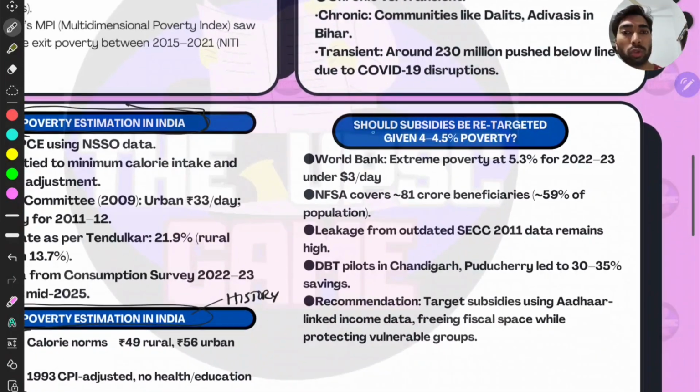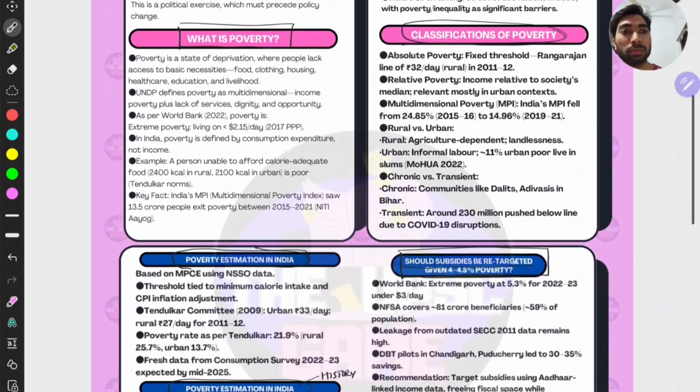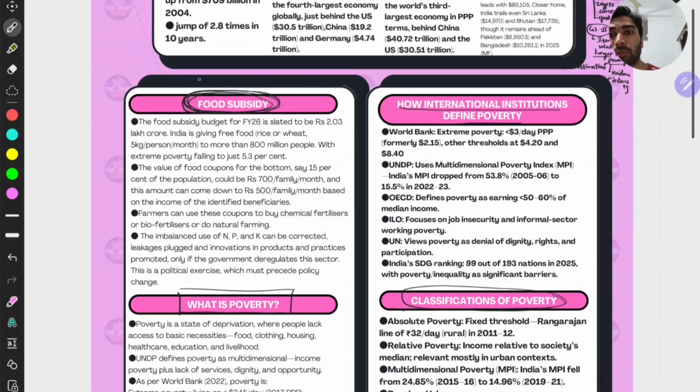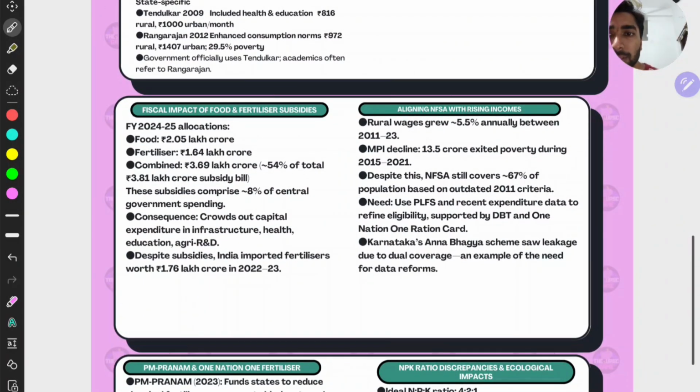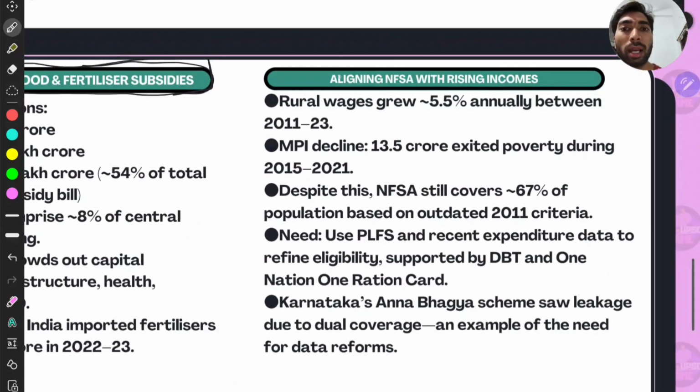And then should the subsidies be retargeted given that 4 to 4.5 is poverty? The main issue is the food subsidies are still being maintained to reduce the poverty, right? And it is becoming a fiscal burden for the government, right? And then we have to discuss the fiscal impact of food and fertilizer subsidies, right? That is what we are talking about, right? And aligning NFSA with rising incomes.